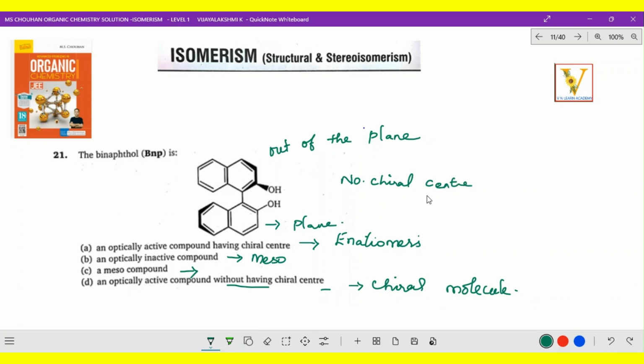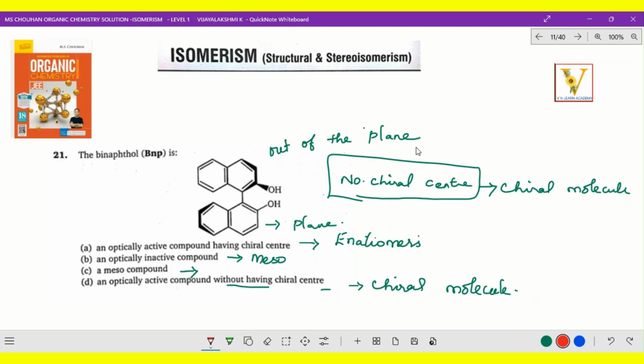Another point: without having a chiral center, we can say it is a chiral molecule. Now, is there any POS or COS? POS is plane of symmetry, COS is center of symmetry. Is it available here anywhere? Can you check it? No, it is not possible. So POS is absent, COS is also absent.